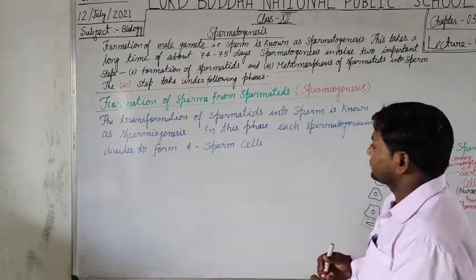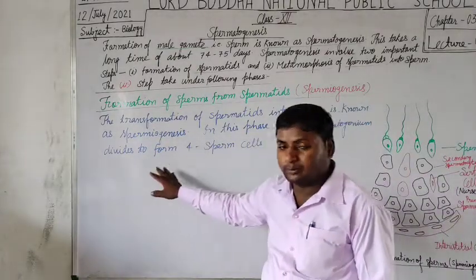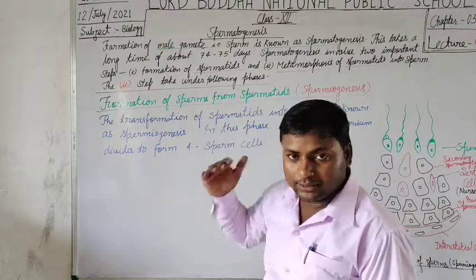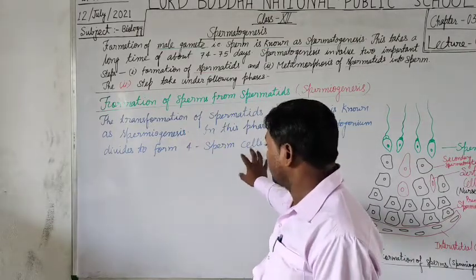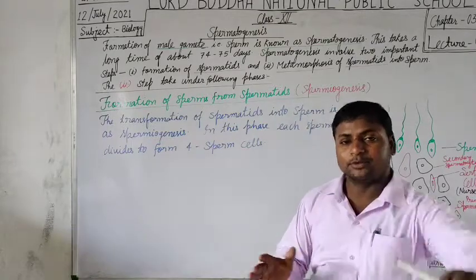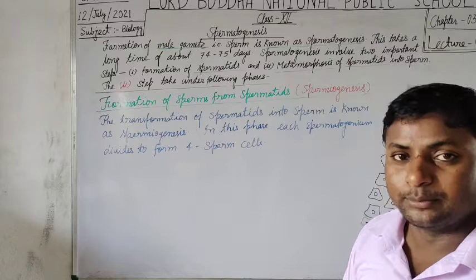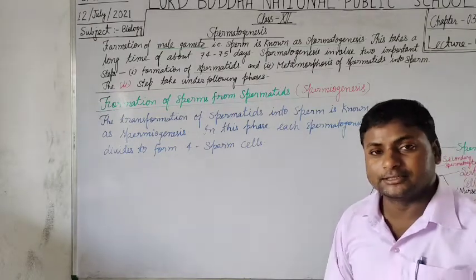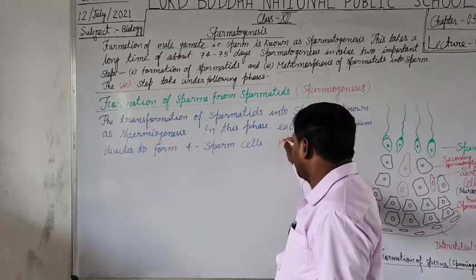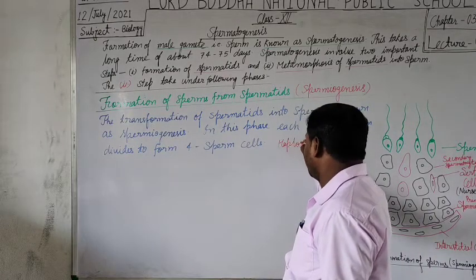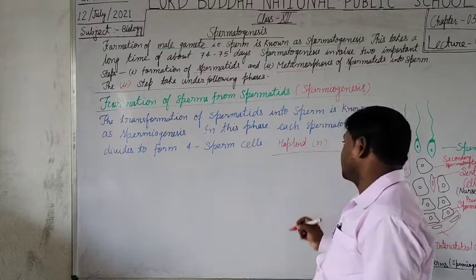Thus students, in this phase, each spermatogonia divides and undergoes the meiotic division to form 4 sperm cells. All the sperm cells which are formed are dissimilar, it means not identical in all respects, but they contain a haploid number of chromosomes. What type of chromosomes? Haploid, it means n number of chromosomes.